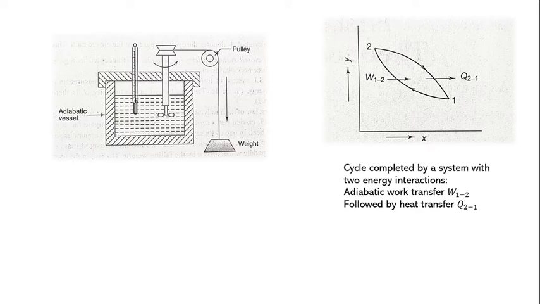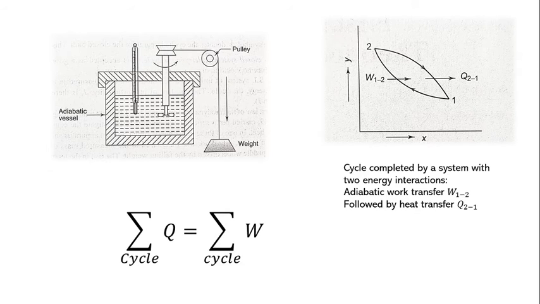It has been found that this W12 is always proportional to the heat Q21, and the constant of proportionality is called the Joule's equivalent or the mechanical equivalent of heat. So from this example we can say that in a thermodynamic cycle, the algebraic summation of the total heat transfer and the algebraic summation of total work transfer is equal.